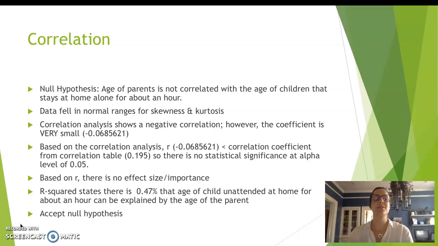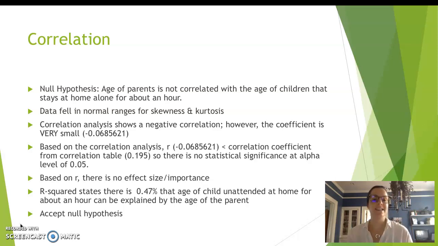However, that correlation coefficient was very, very small at negative 0.0685621. Based on the correlation analysis, it was less than the correlation coefficient from the correlation table of 0.195. So this states that there is no statistical significance at the alpha level of 0.05. Based on r, there is no effect size or importance either.